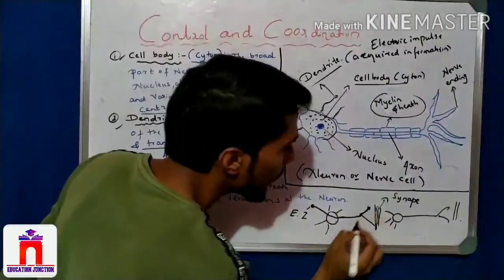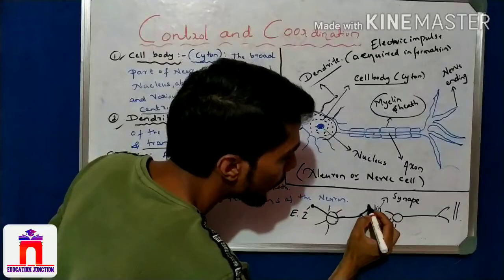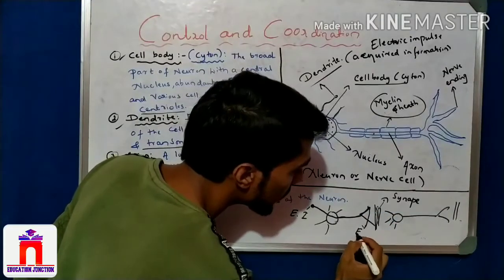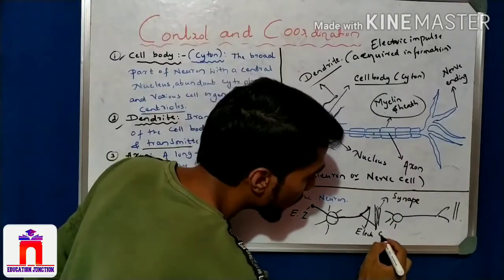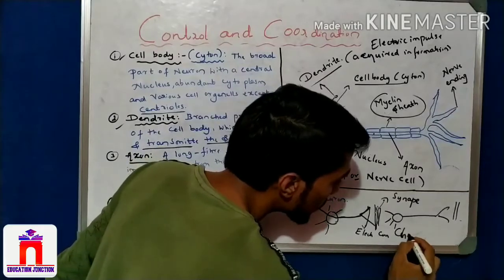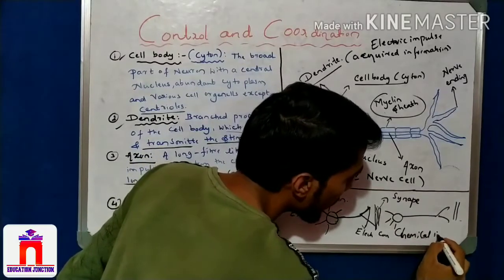Now at the ending, what happens, student? Here a gap is there. So what happened here? These electrical impulses are converted into chemical impulses.